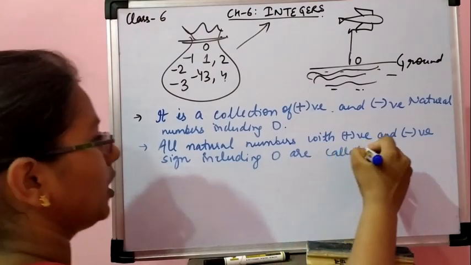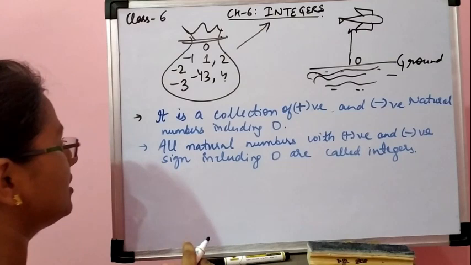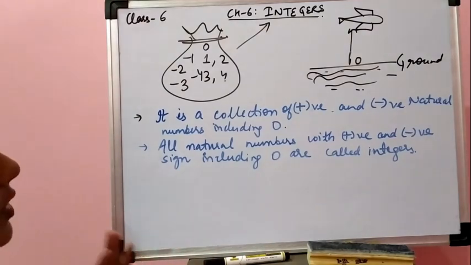Okay. So what are integers? Integers is a collection of all positive and negative numbers along with 0.